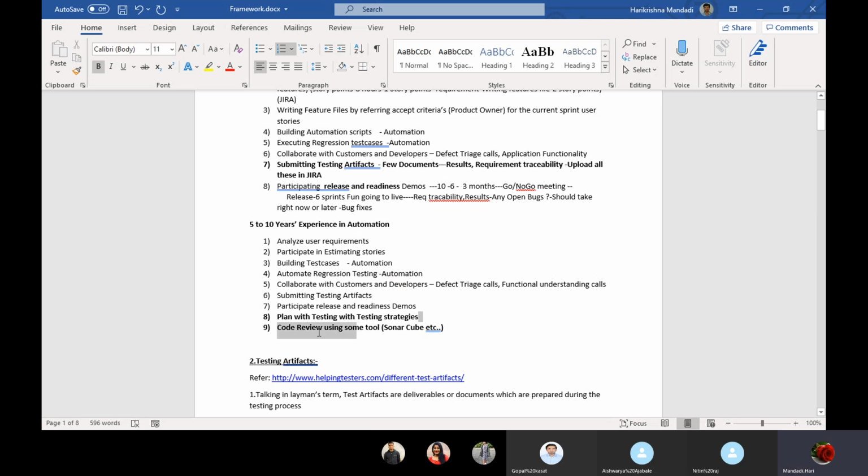Suppose I attend an interview, I am going to add these two points as I have 8 to 9 years of experience, because I get some additional advantage.